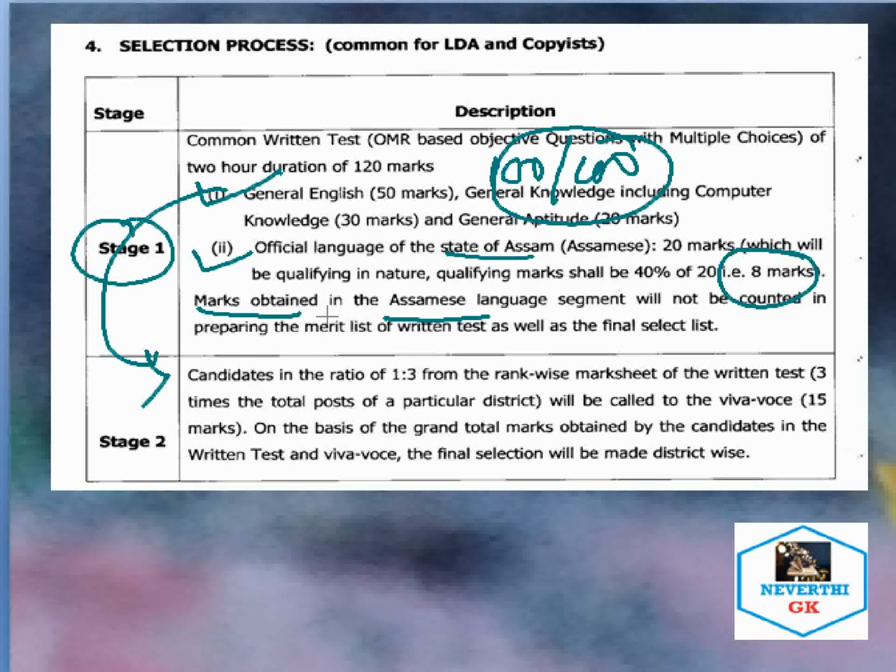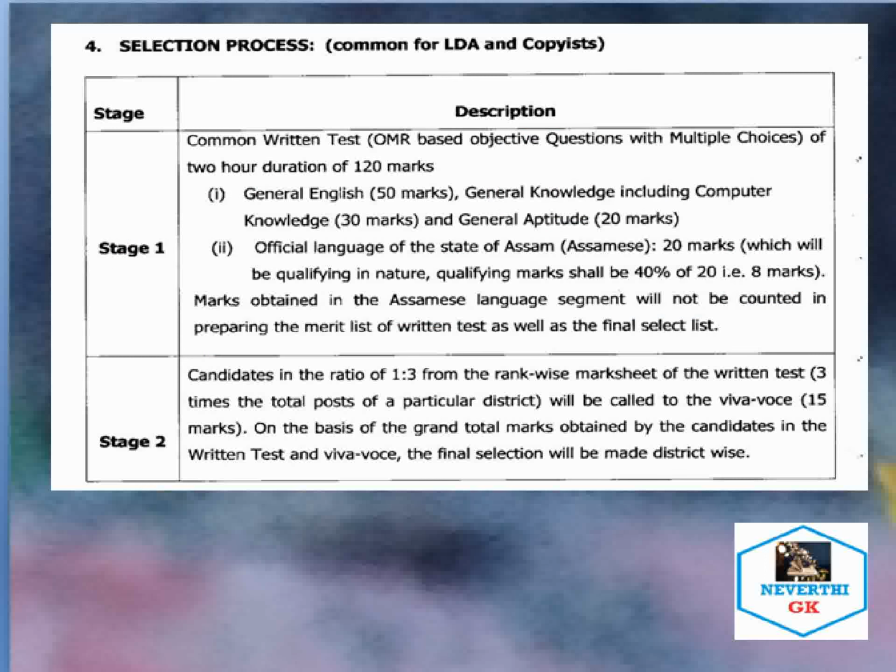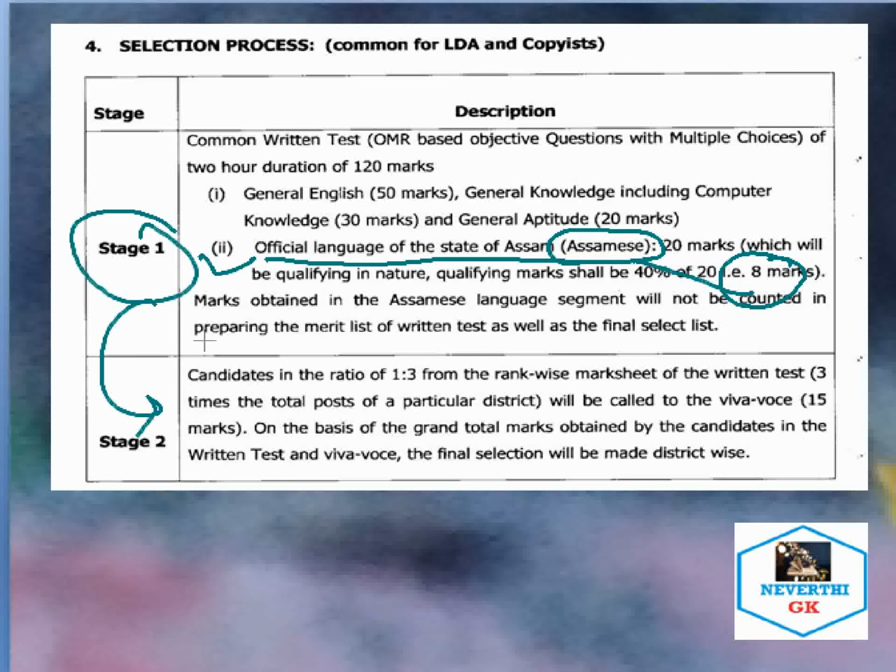Here you can see that marks obtained in the Assamese language segment will not be counted in preparing the merit list of the written test as well as the final selection list. So this is just qualifying in nature as far as the official language of the state of Assam, that is Assamese, is concerned. But at least how many marks do you need to carry? You need to secure 8 marks out of 20 in order to qualify for stage 1 and stage 2.